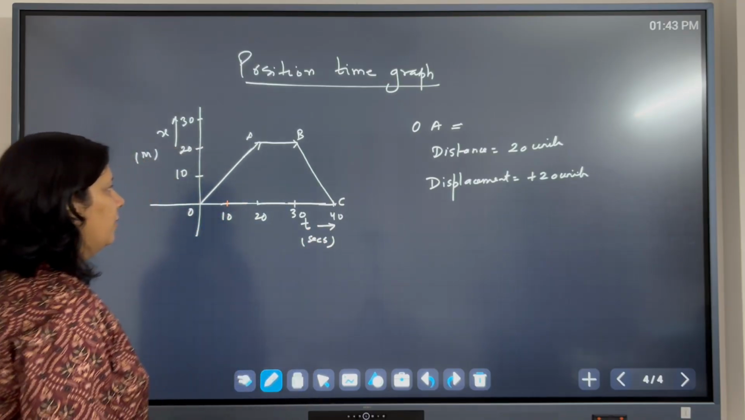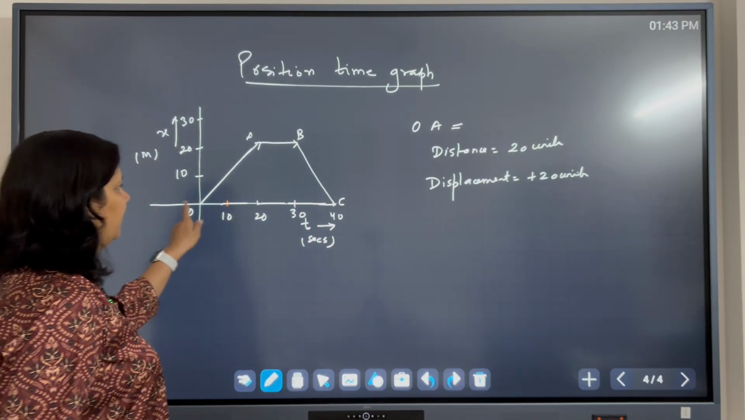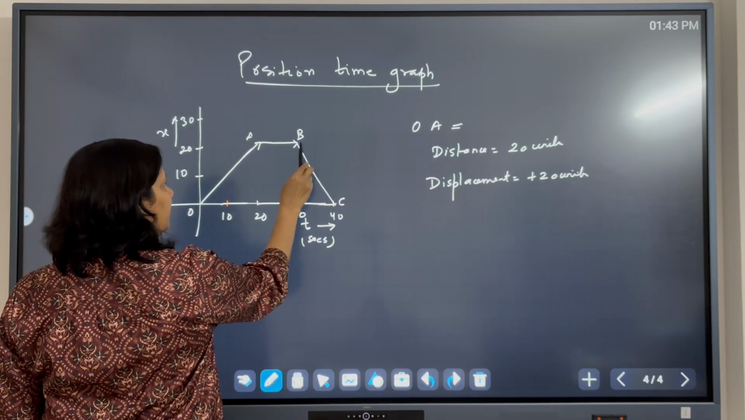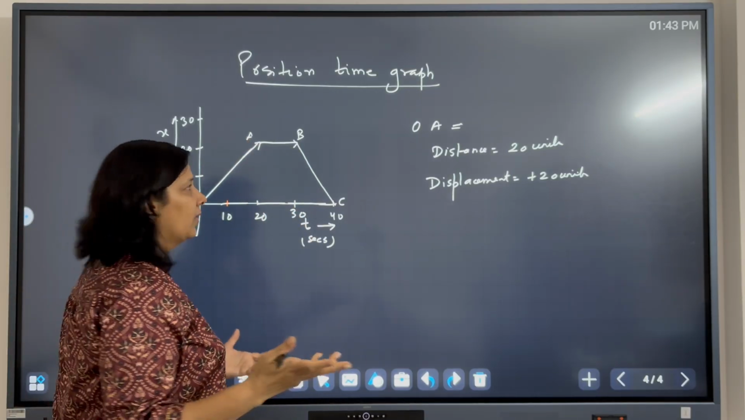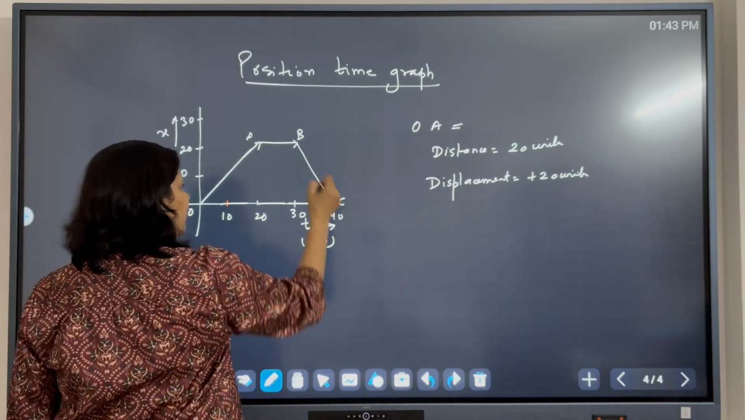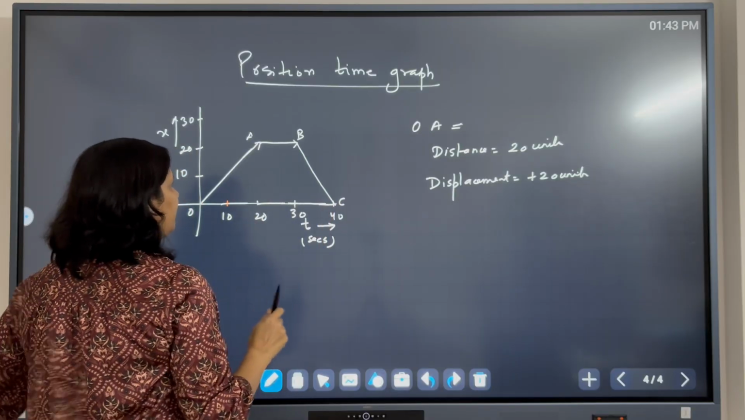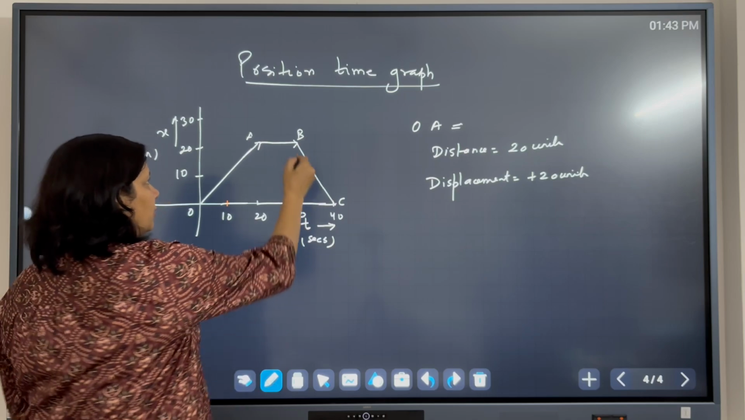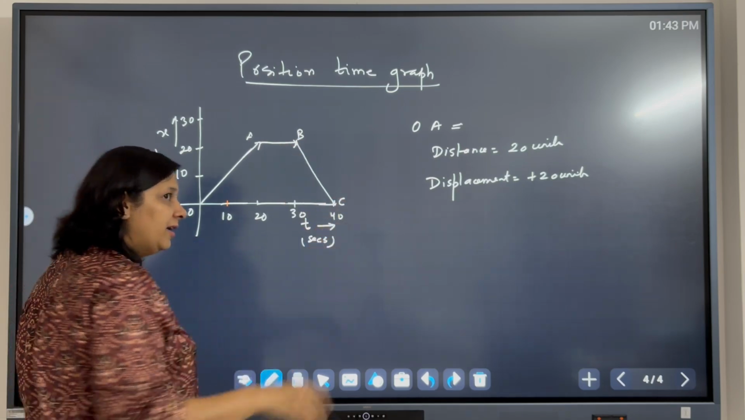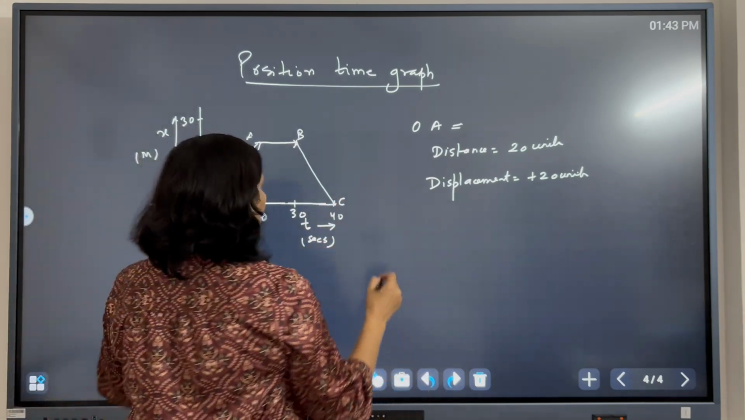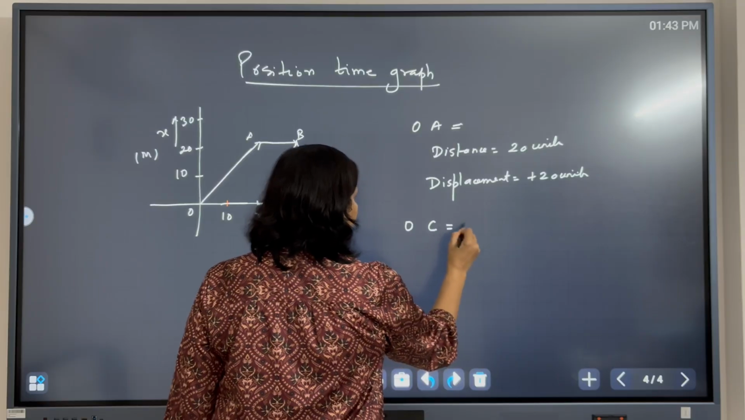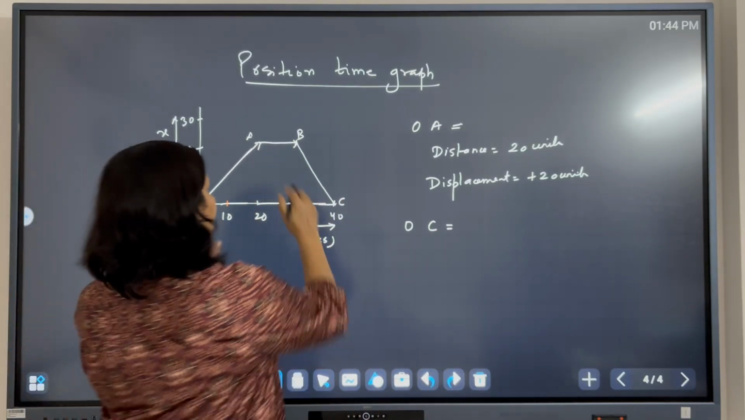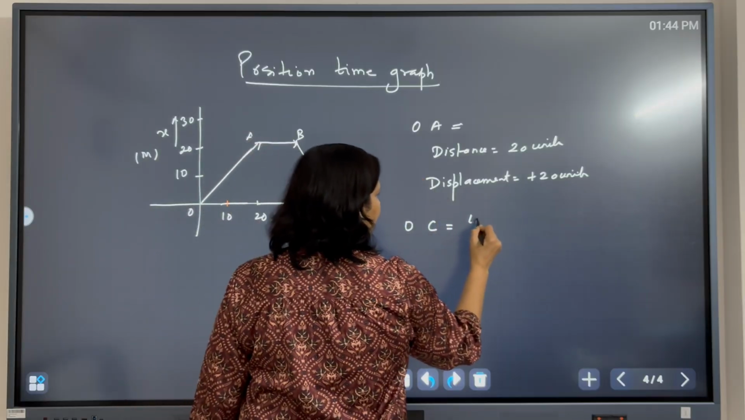Okay. Now, so in 20 seconds, the object covered 20 units. From 20 to 30, the object was taking rest. Okay, object was at rest. From 30 to 40 seconds, what did the object do? How much distance did the object cover? So from here till here, it is again 20 units. So from O to C, the total distance covered will be 20 plus 20. Here no distance was covered, 40 units.